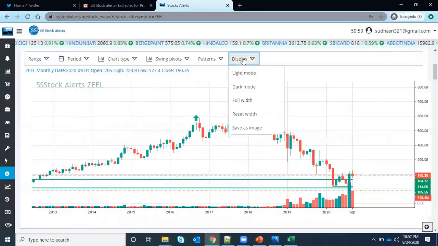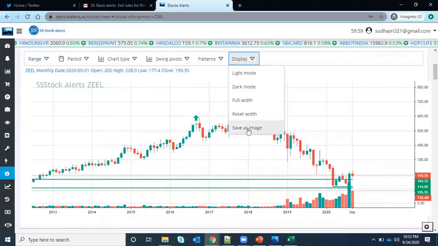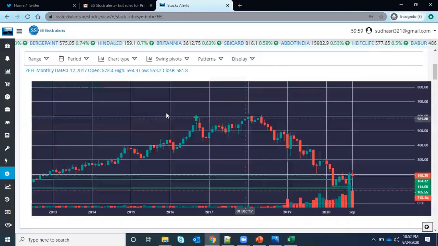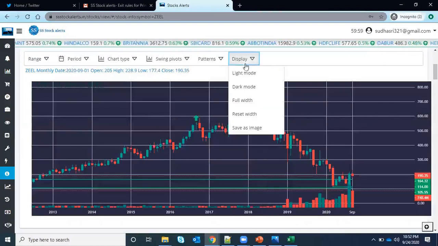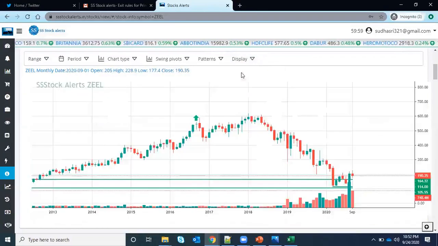And if you want to save this image and share it with someone, you can save it. And there is a dark mode too, if you are working at night, you can just try this mode here. Okay, with this chart, I think I will go to the light.